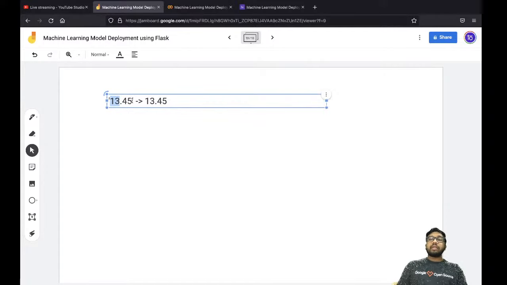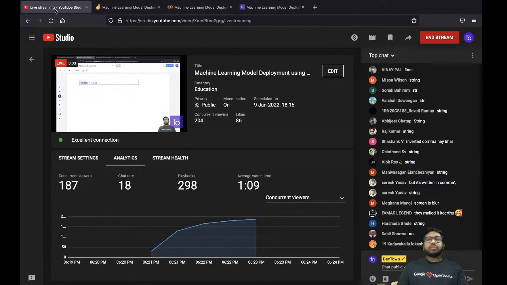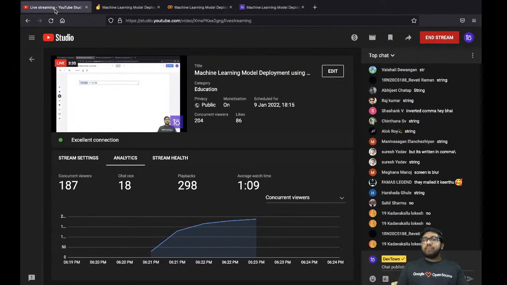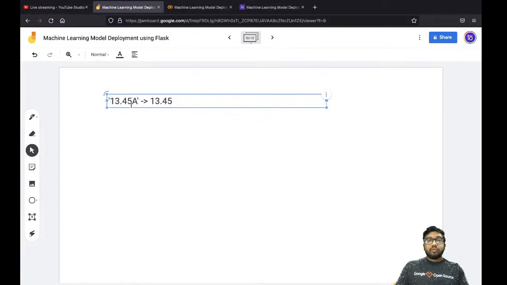If I say 13.45 and then put an A over here, now guys tell me, is this valid data if we convert it into float? Yes or no? Of course not. This is not valid data, because it is a string.